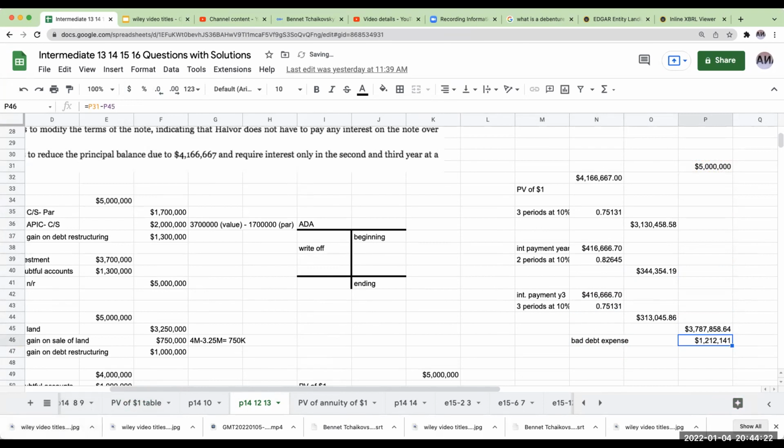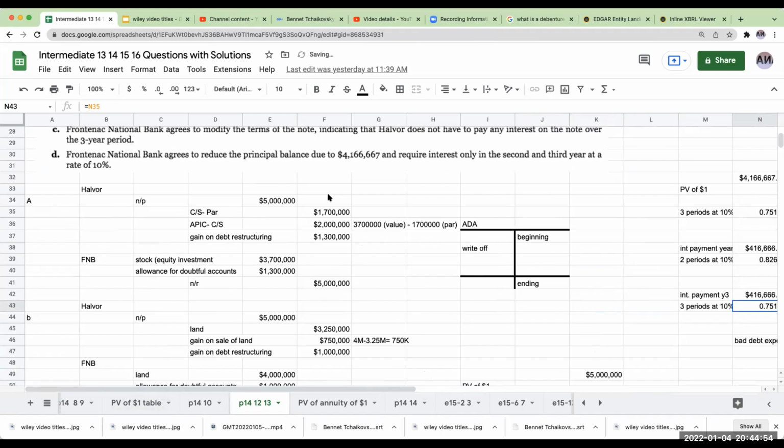Now, what's of interest to me on this is that, wow, they did it some crazy way, but we're off by about 31 bucks, but that's fine.